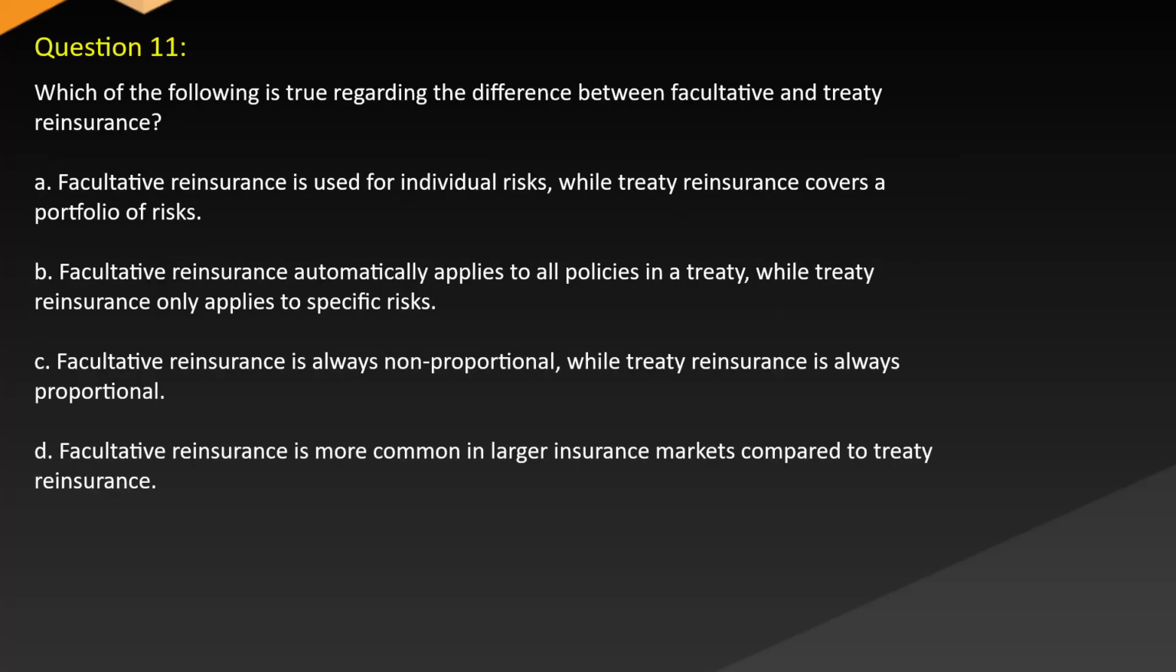Question 11. Which of the following is true regarding the difference between facultative and treaty reinsurance? A. Facultative reinsurance is used for individual risks, while treaty reinsurance covers a portfolio of risks. B. Facultative reinsurance automatically applies to all policies in a treaty, while treaty reinsurance only applies to specific risks. C. Facultative reinsurance is always non-proportional, while treaty reinsurance is always proportional. D. Facultative reinsurance is more common in larger insurance compared to treaty reinsurance.